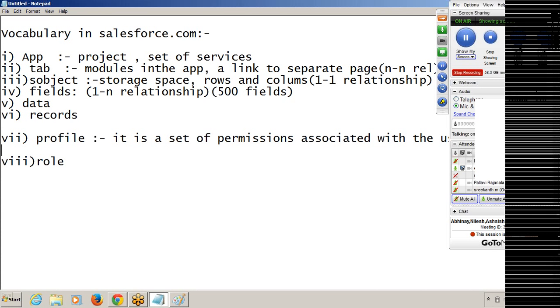That means if you want to give any permission to the user, we will define that permission in the profile, and through this profile we will give that access to the user.